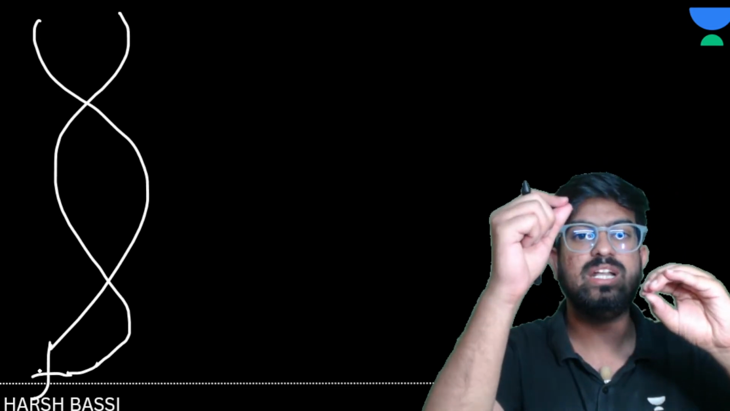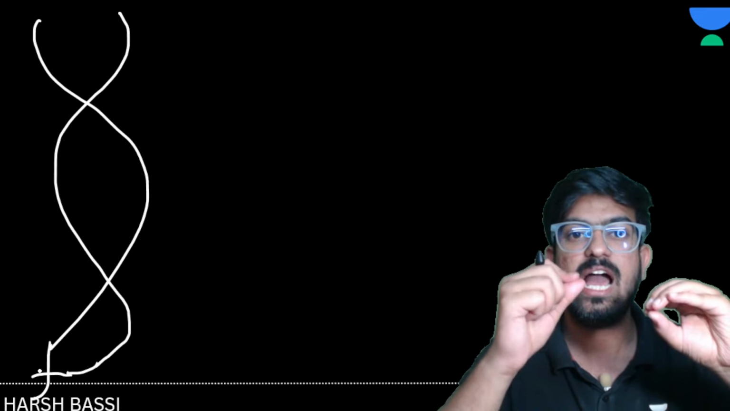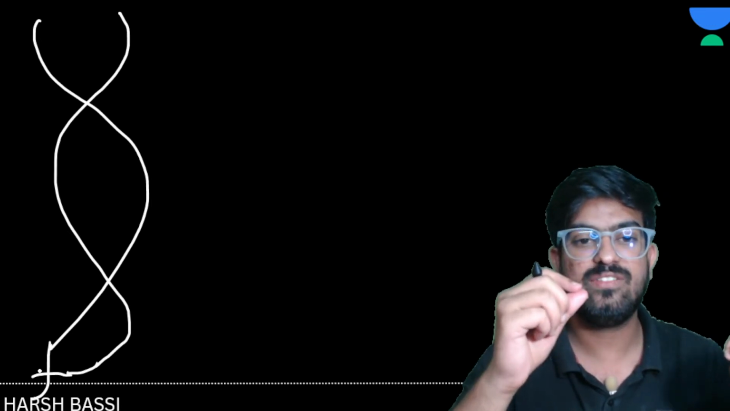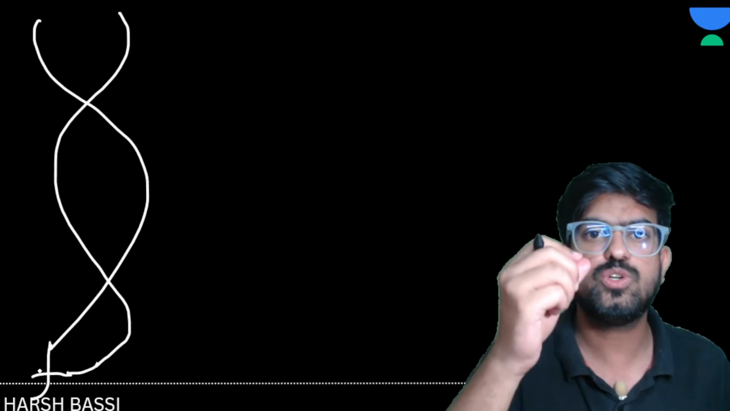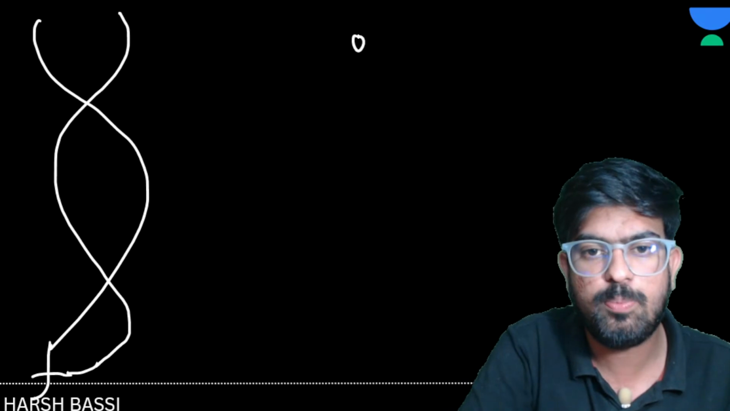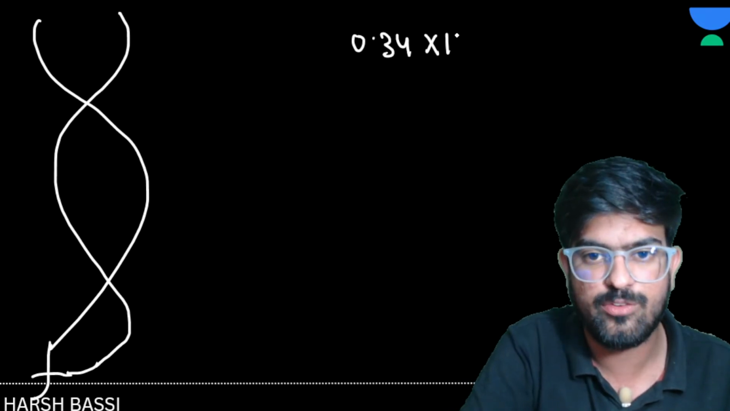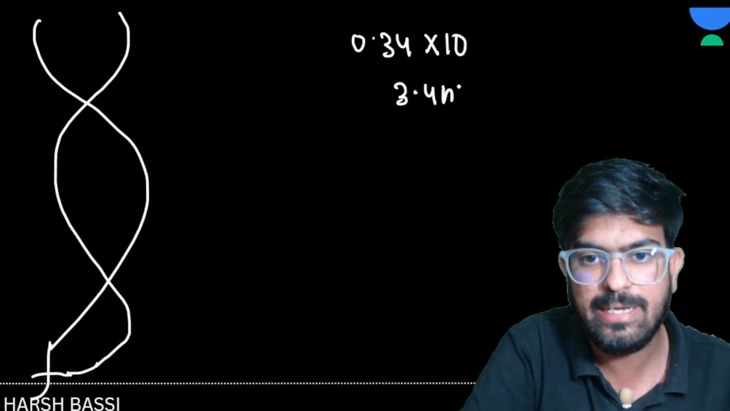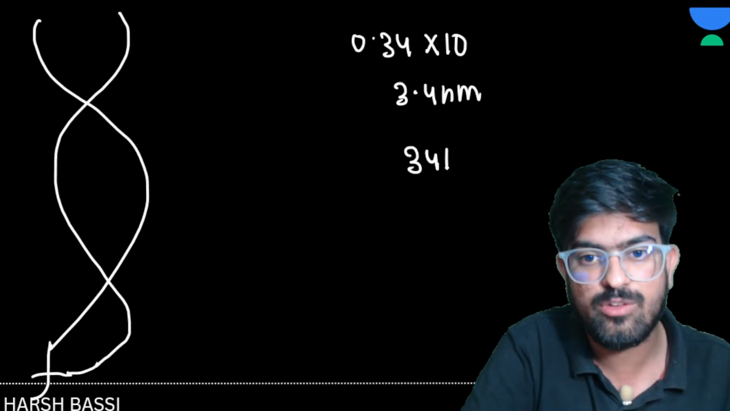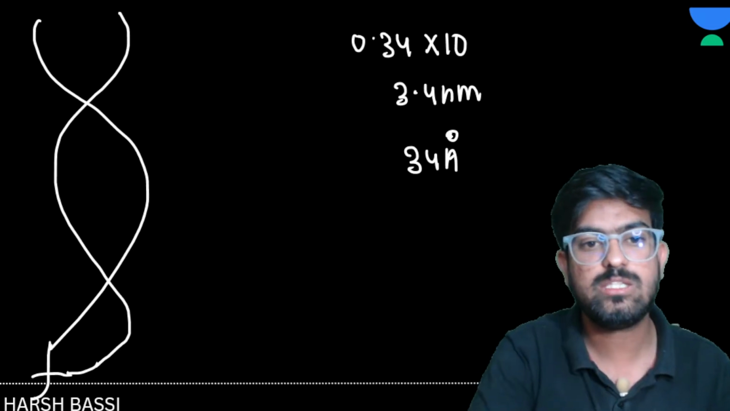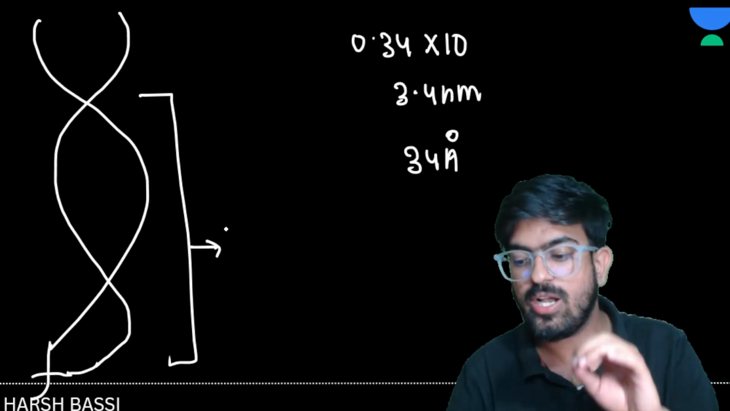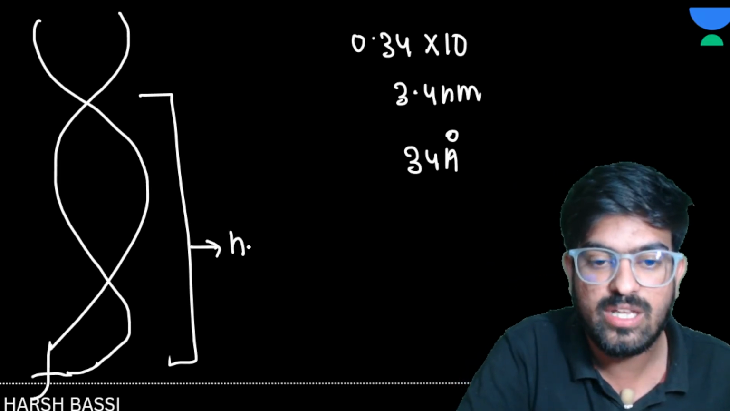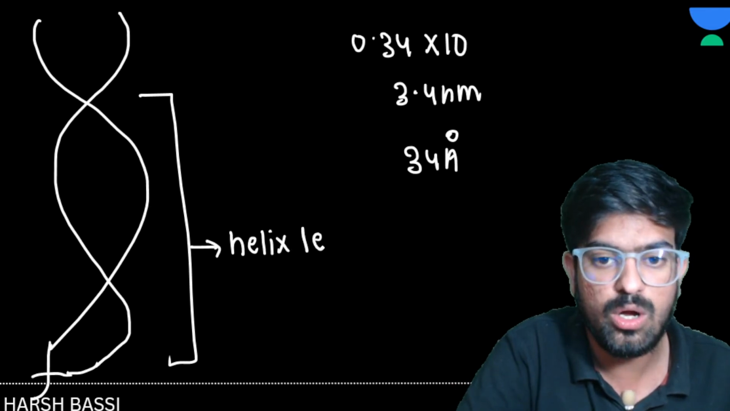If one turn is having 10 nitrogen bases and the distance of each nitrogen base is 0.34 nanometer, then 10 will be 0.34 multiplied by 10. So it will be 3.4 nanometer, or I can say 34 angstrom. This length is basically known as the pitch of DNA or the helix length.